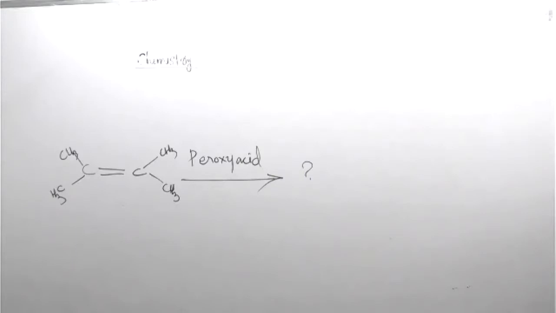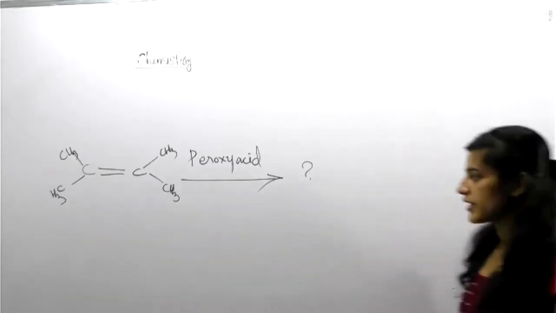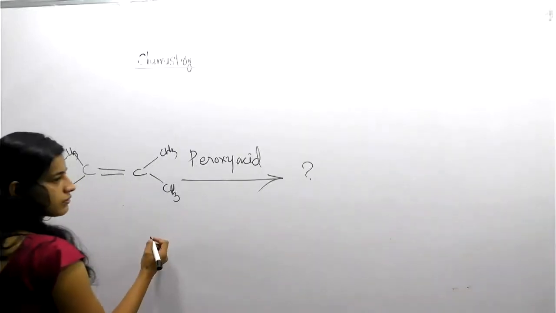Drawing is not possible, right? So you can tell me the name of that special class of compound. Can you, Sejal, Vinit? What is happening here? Epoxide. Very good. Epoxide.